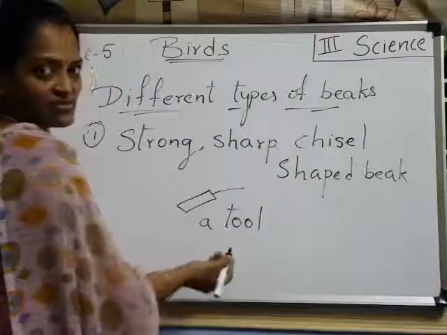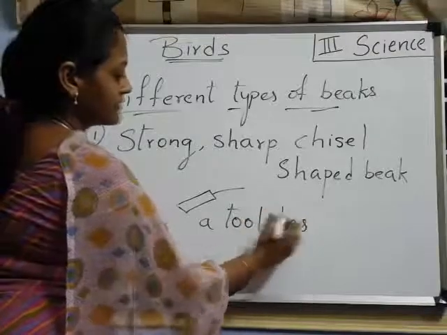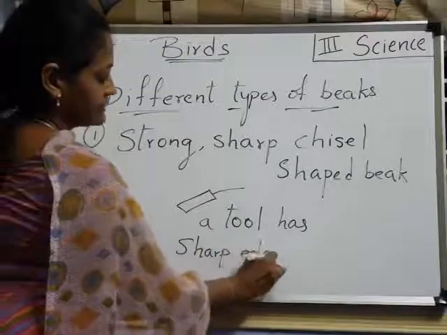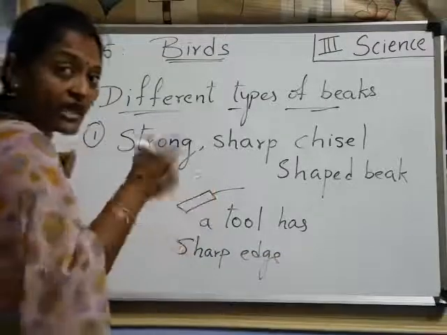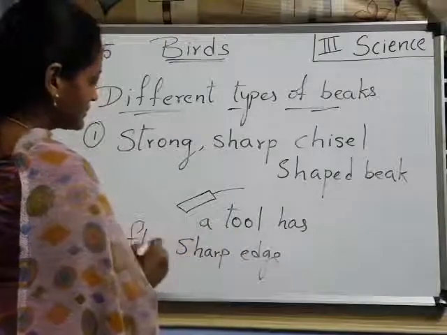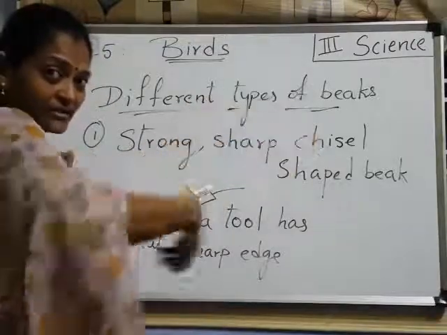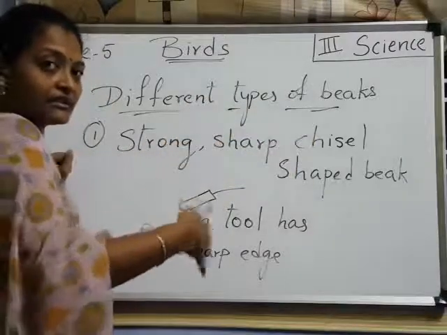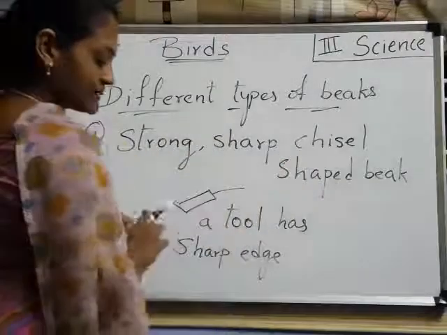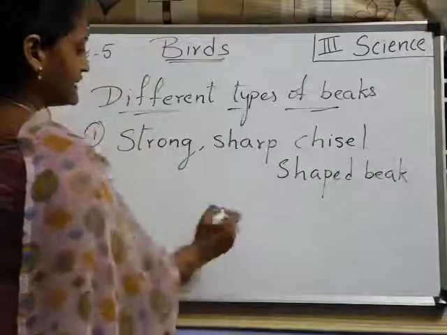A tool means an instrument. It has a sharp edge. Got it? And it is flat also. Flat, with a sharp edge. It is flat like this, and it has a sharp edge. Got it? So that it is used for digging. So this kind of beak is there for some birds. Which birds have this type of beak? Like this, children.